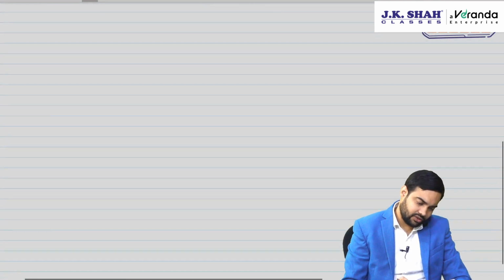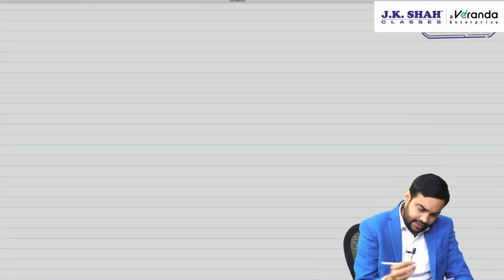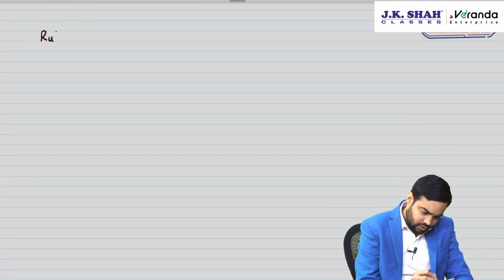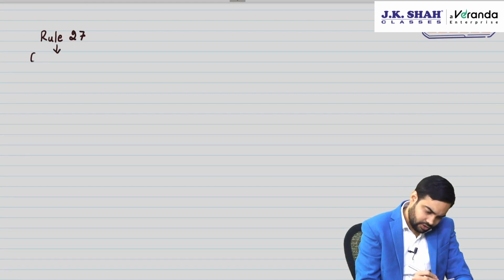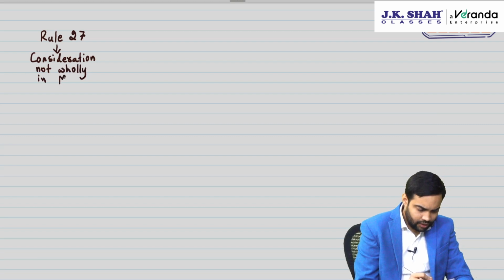Then coming to the rules, say you have rule 27 to 35 which deals with valuation. Rule 27 talks about consideration not wholly in money. Now when consideration is not wholly in money, how will the value be derived?